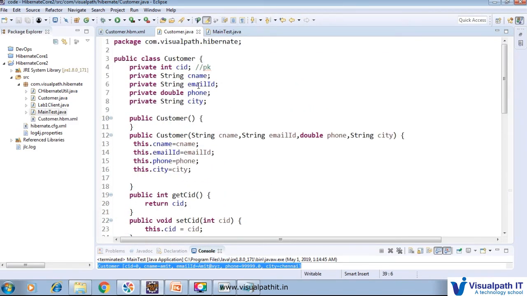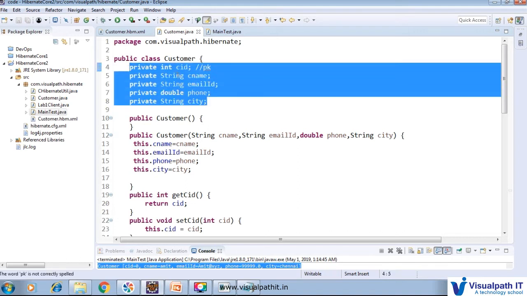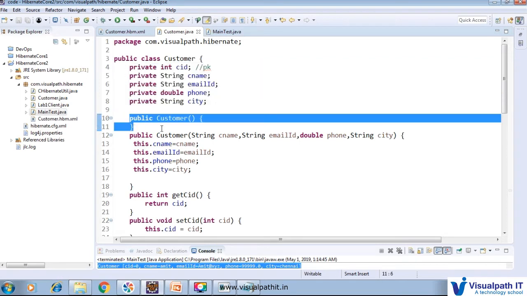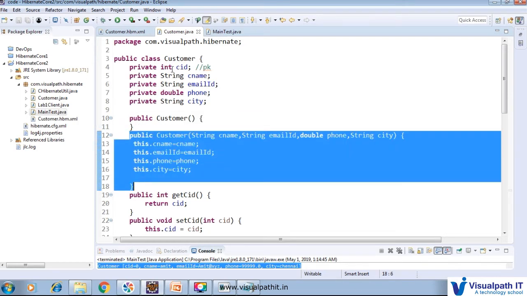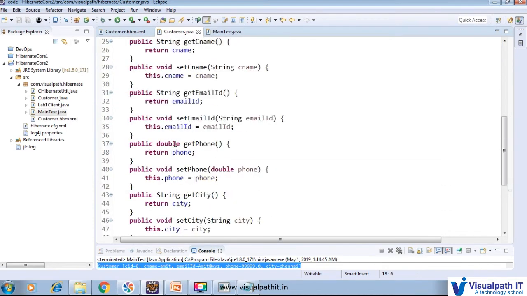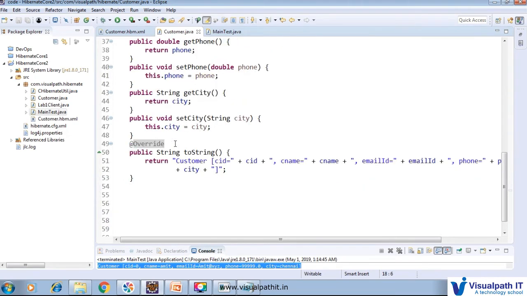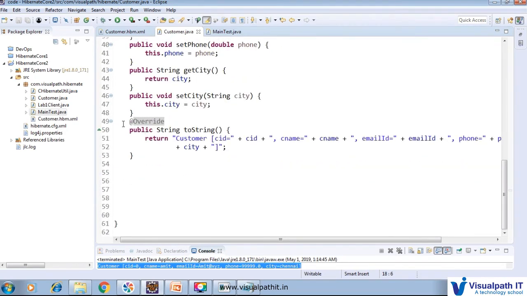What we created here is five fields: CID, CNAME, email ID, phone and city. We added a default constructor, because the Hibernate runtime system, when it instantiates and does some internal operations, also uses the default constructor, and for this we are going to initialize our customer class. The other getters and setters are there. We may or may not utilize them, but we just added the getters, setters and toString method here.